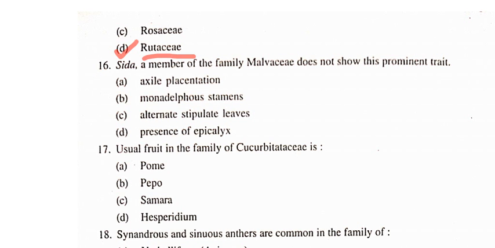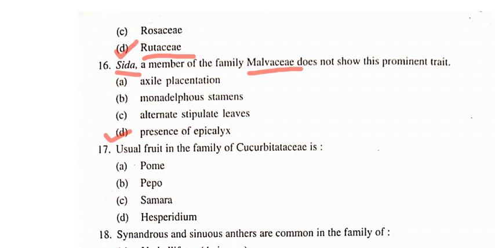Okay, now next question. Sida, a member of the family Malvaceae, does not show this prominent trait. So the answer of this question is epicalyx. This is also a very important question because in Malvaceae epicalyx is present, but Sida is an exception. In this plant, epicalyx is absent.